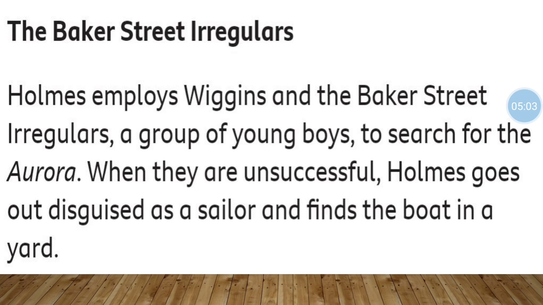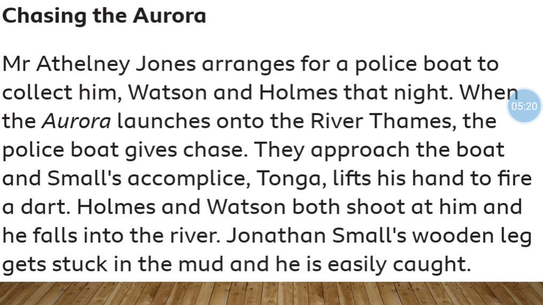The Baker Street Irregulars. Holmes employs Wiggins and the Baker Street Irregulars, a group of young boys, to search for the Aurora. When they are successful, Holmes goes disguised as a sailor and finds the boat in a yard. Chasing the Aurora, Mr. Anthony Jones arranges for a police boat to collect Watson and Holmes that night.